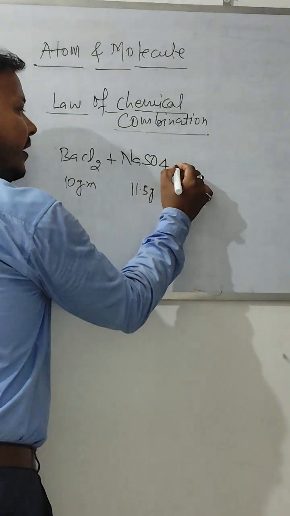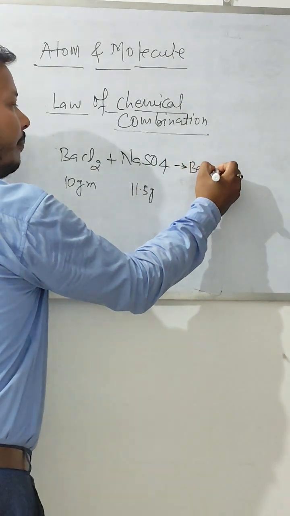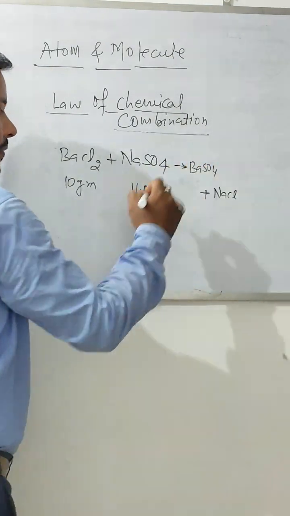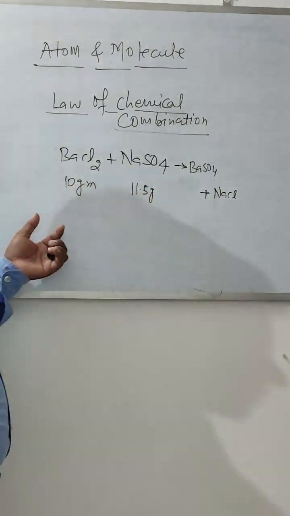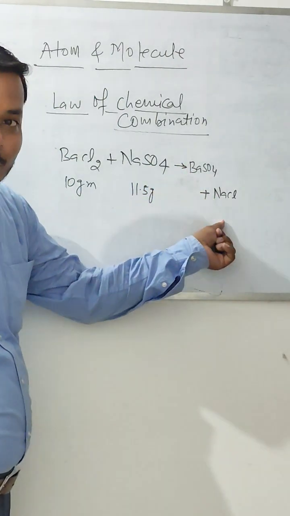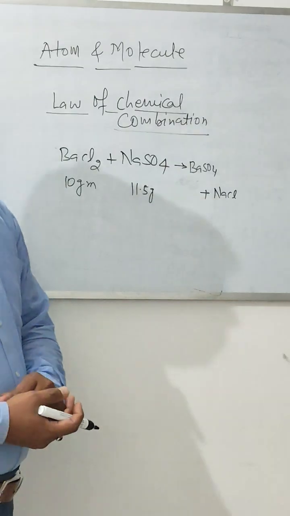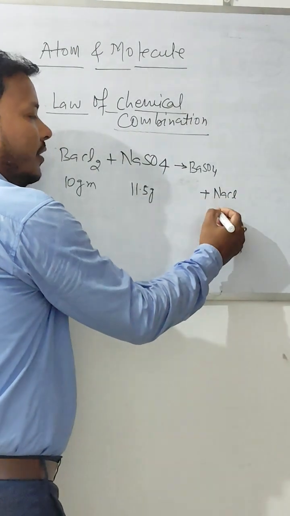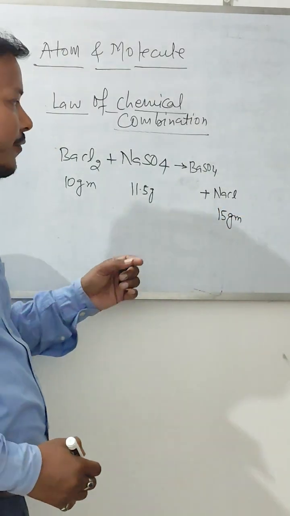Okay, and we are getting the different products over here. We are getting BaSO4, barium sulfate, plus NaCl. Suppose 10 plus 11.5, how much will it be? 21.5. So the sum of the total mass of the products must be 21.5. Let it be, it is possible that its value will be 15 gram. NaCl, 15 gram, is produced over here.